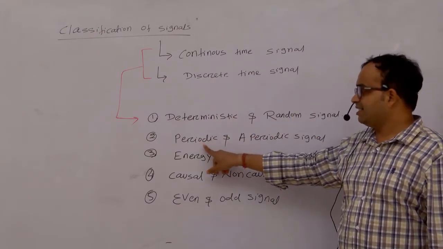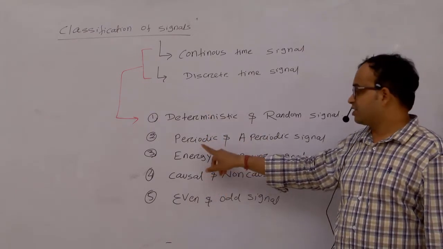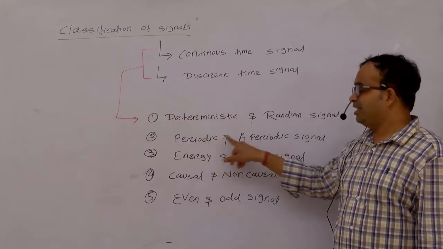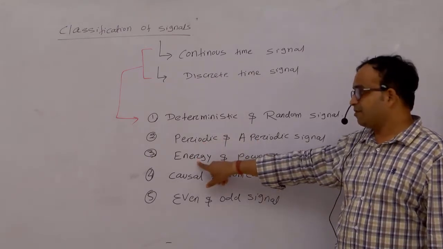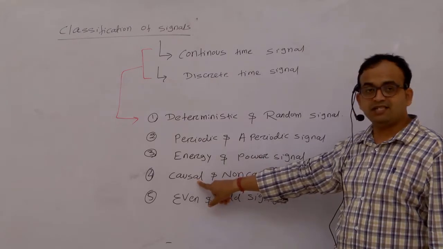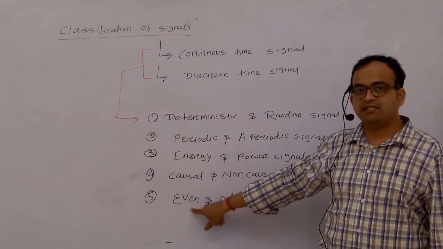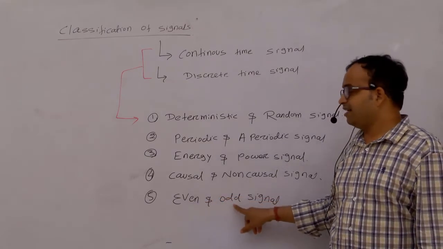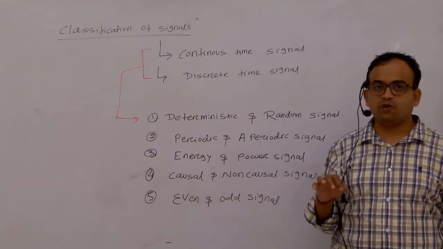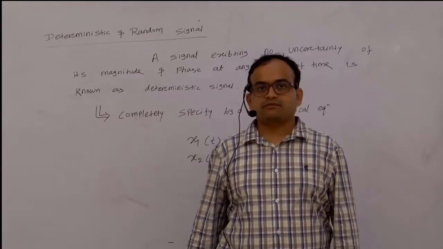Similarly, the second type of classification is periodic and aperiodic signal. The third type of classification is energy and power signal. The fourth type of classification is causal, non-causal signal. And the fifth type of classification, which is due to symmetry, is the even and odd signal. We will discuss them one by one. So let us discuss first the deterministic and random signal.